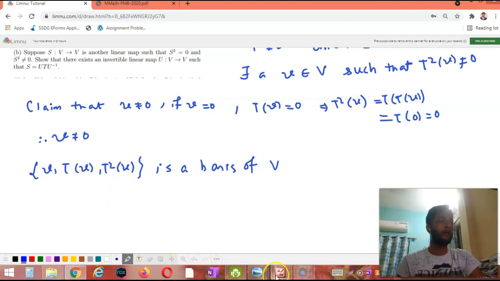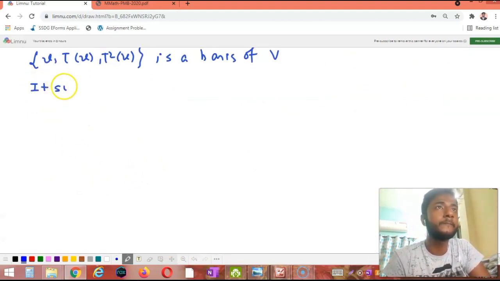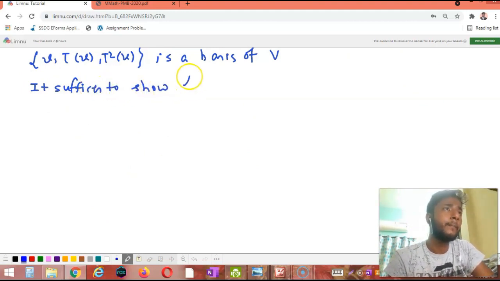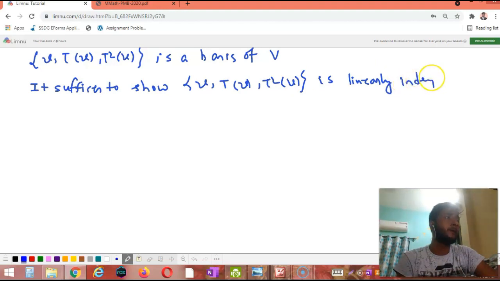So what I am writing is that it suffices to show V, TV and T square V are linearly independent.